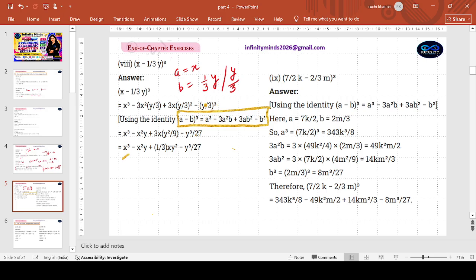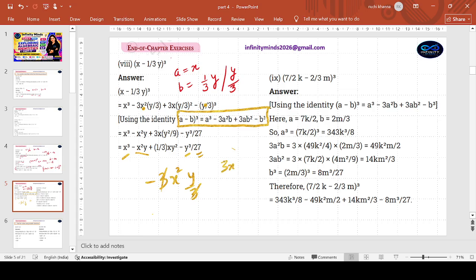This is x cube, y cube, 3's cube will be 27, minus 3a square b, minus 3x square into y by 3. 3 shall cancel with the 3. So minus x square y will be left. Right? And similarly 3x into y by 3 will be squared as per the identity, y square by 9.